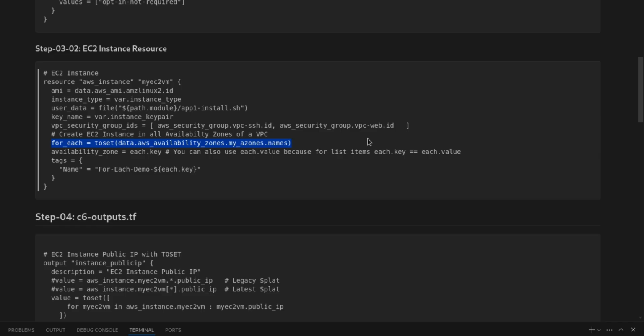It is expected to throw an error. Reason being, whatever type I will be using, that type is not available in all my zones, because for_each = toset(data.aws_availability_zones.my_azones.names) is going to be the challenge, because this will execute this instance for every zone.